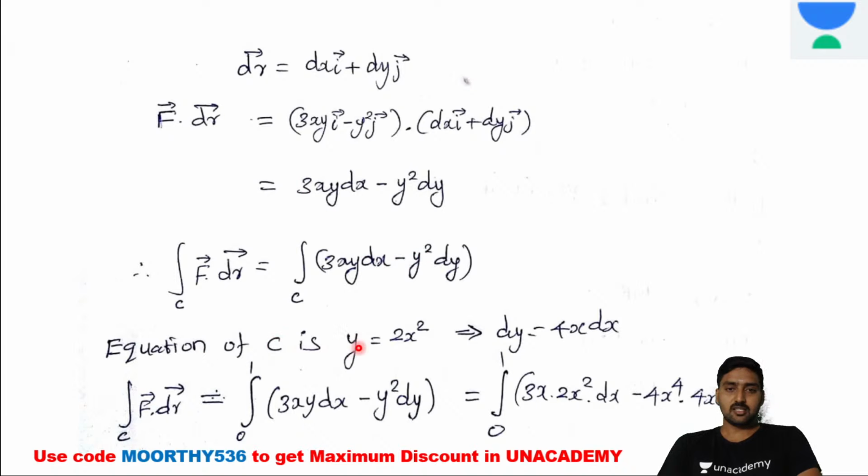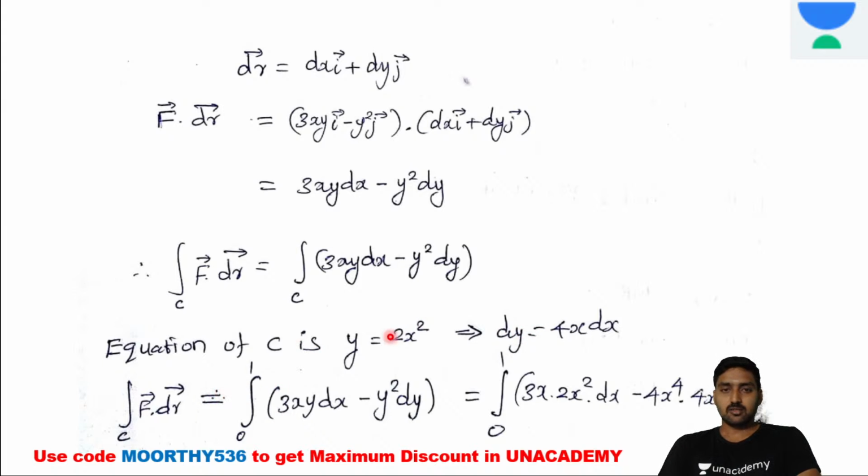Now the equation of C, we are aware of it: y is equal to 2x squared. Y is substituted in terms of x, and the same dy is substituted in terms of dx. Differentiating both sides, dy is the differentiation of y, and the differentiation of 2x squared is 4x, and again x differentiation is dx, right? So instead of y we substitute 2x squared, and instead of dy, 4x dx.